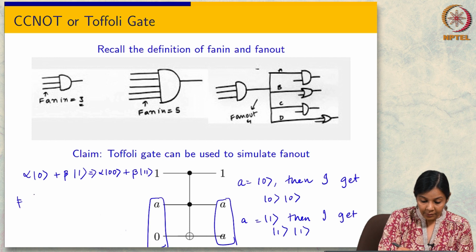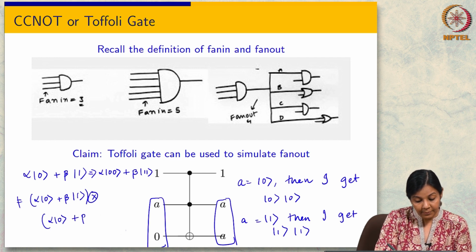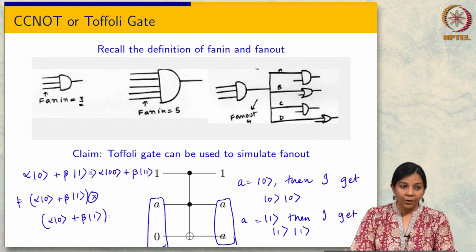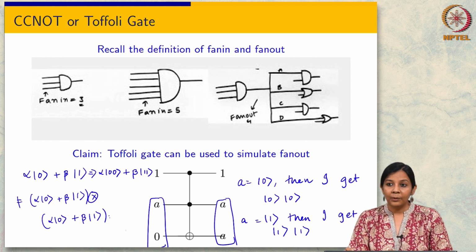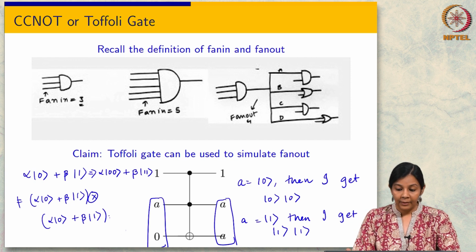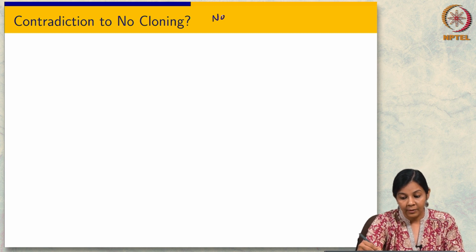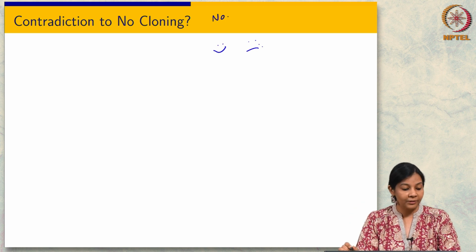And this in particular is not equal to alpha 0 plus beta 1 tensor alpha 0 plus beta 1. Do you see that? So therefore you did not clone anything. Any questions about this? It's clear? Okay. So yeah, there is no contradiction. I don't know if this is a happy face or a sad face, but there is no contradiction.